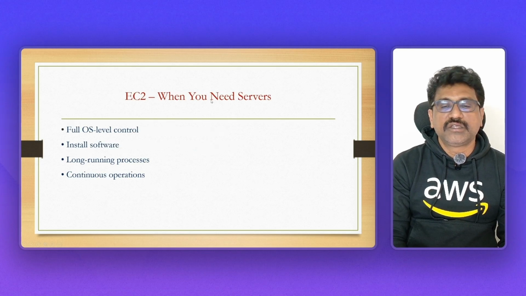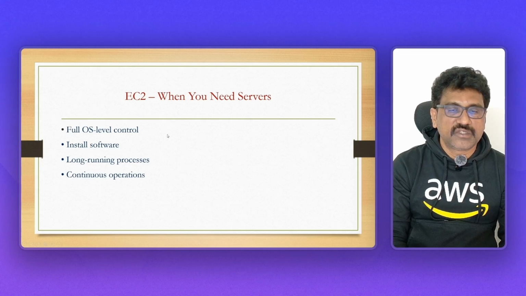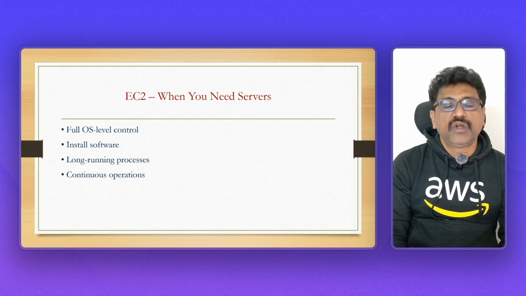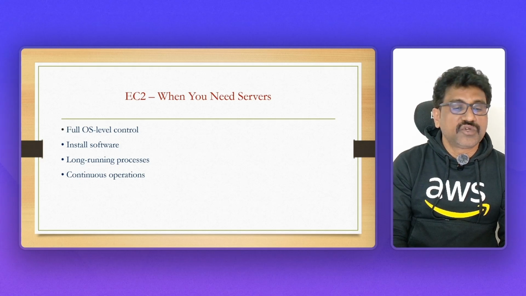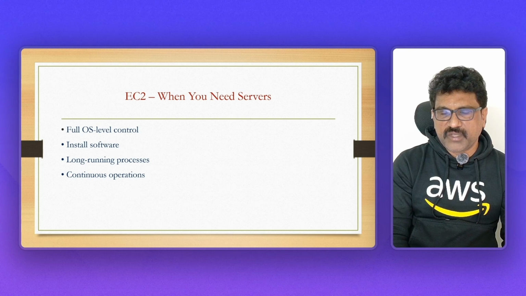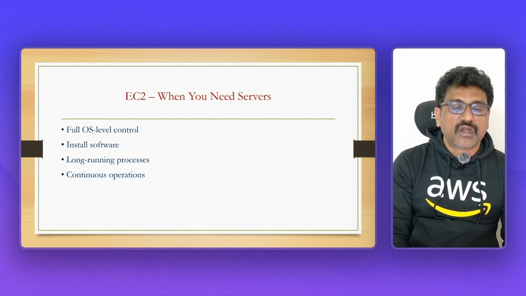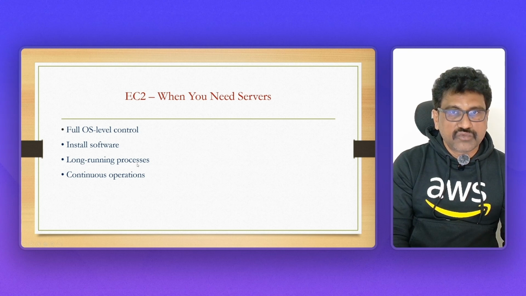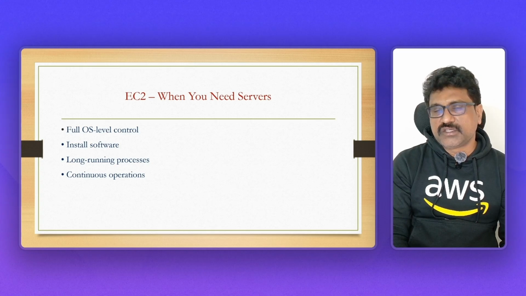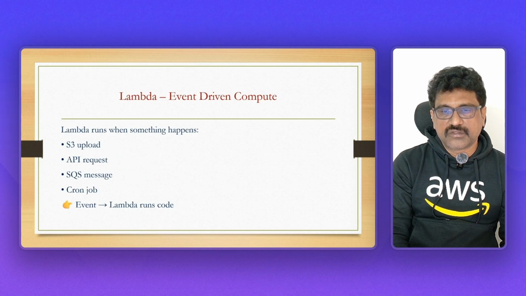Right. And here, EC2, when you need servers, we'll see. EC2 gives full OS level control. If you want to use EC2, you get the complete operating system in that EC2 because it's a server, and you need to install software, Java, .NET, or whatever the application needs. That means you have to do that yourself. And long running processes will take a lot of time to set up, and need continuous operations. That means you have to monitor the EC2 instance continuously. If you create an EC2 instance, you have to monitor it continuously.